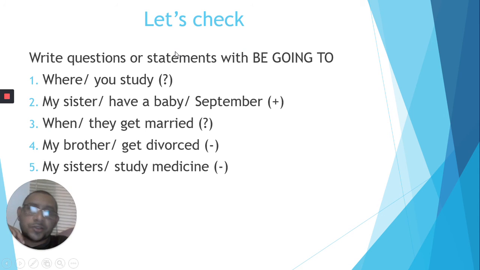Here you are going to write a positive, here an interrogative, here a negative, and here a negative. What you need to do only is to rewrite them with be going to. Remember to use the verb to be conjugation. So, please, go to the platform, Cynthia, make a Word document, and upload this document with these answers, okay?